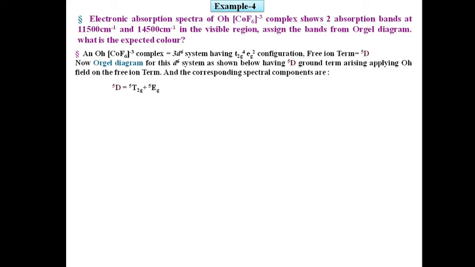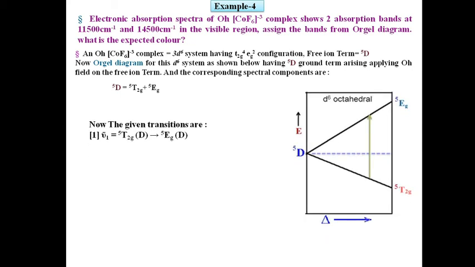whose free ion term is 5D, and the corresponding crystal field terms are 5T2g plus 5Eg in the octahedral weak field ligand system. Hence its Orgel diagram is shown here, where 5T2g is the lowest energy term and 5Eg is the highest energy term.